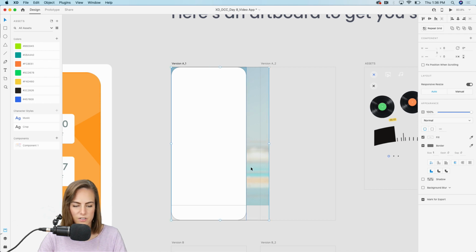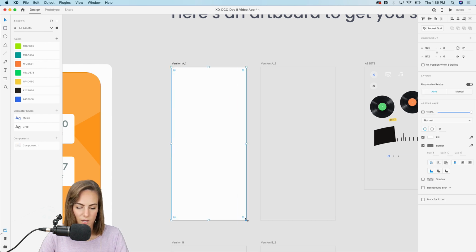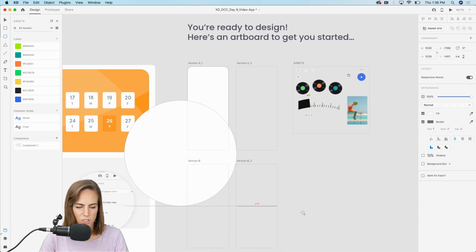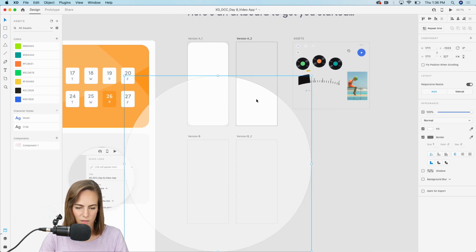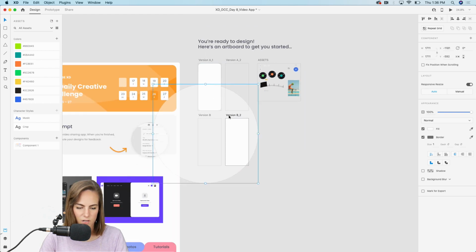And I actually don't need it to go all the way down, because what I'm going to do is make a little swipe up bar that we can swipe up and down to be able to edit, maybe with filters and music and stuff. So I'm going to add that. And I want this to be kind of curved. So I'm just going to make a huge circle like that. And make sure it's not in any of these other artboards.